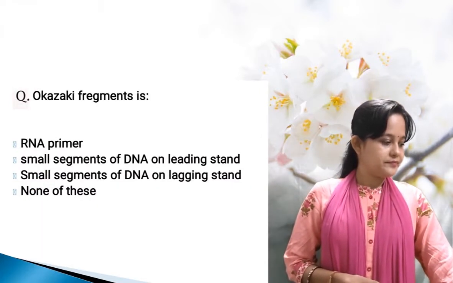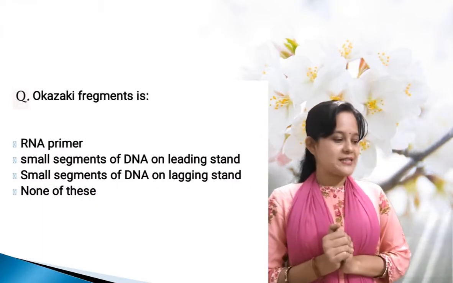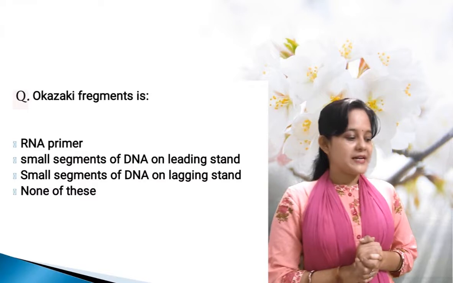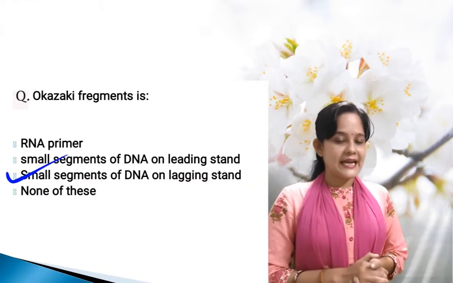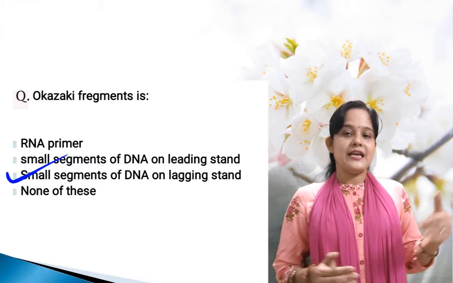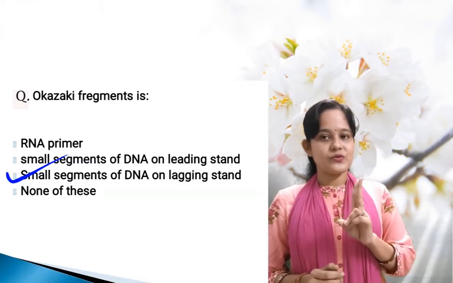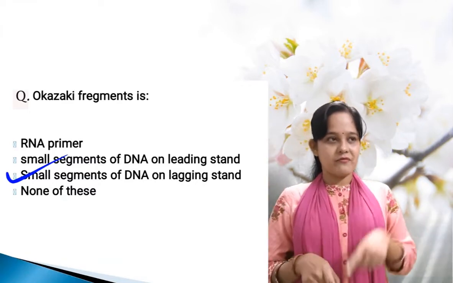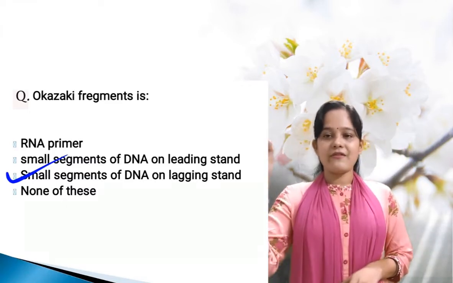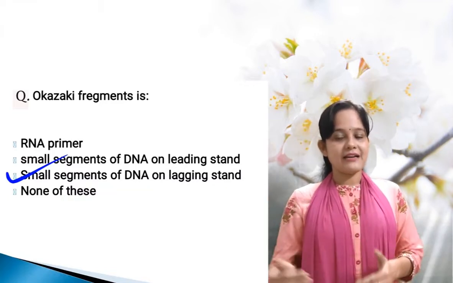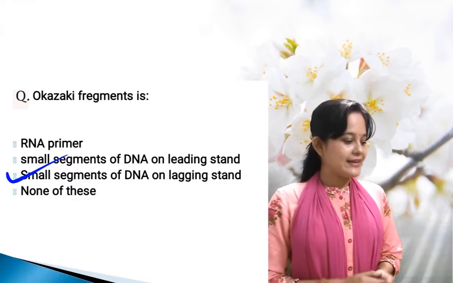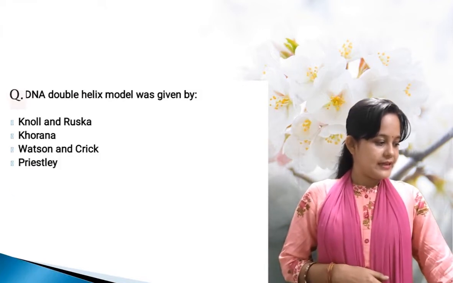Then Okazaki fragments are small segments of DNA on the lagging strand. In DNA replication, there are two strands. In the replication fork, one is the leading strand, the second one is the lagging strand. So here the Okazaki fragments are formed only in the lagging strand.